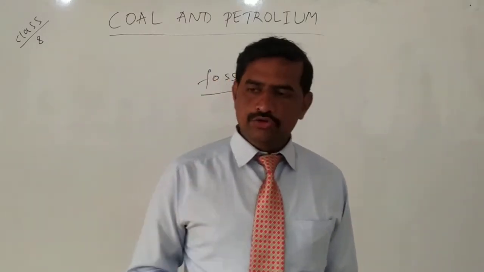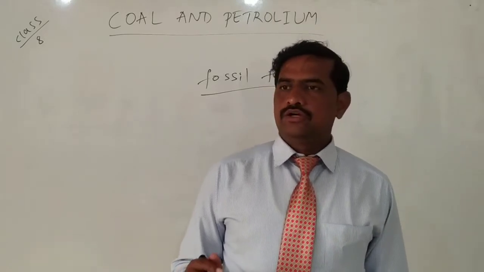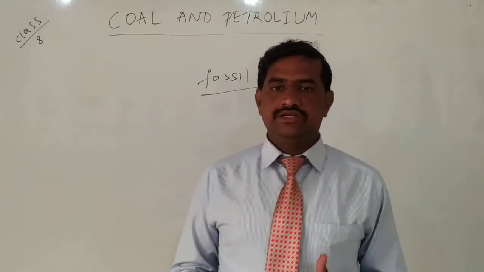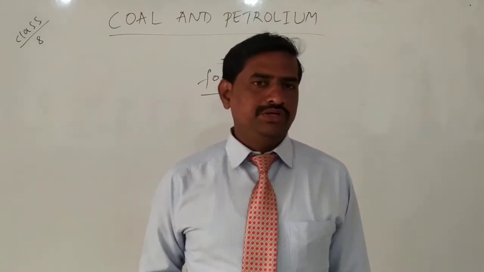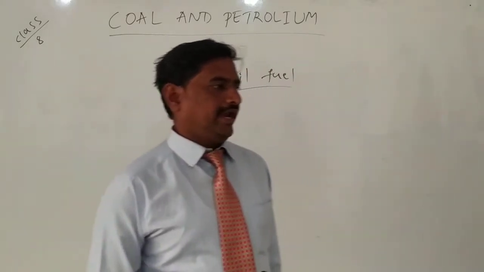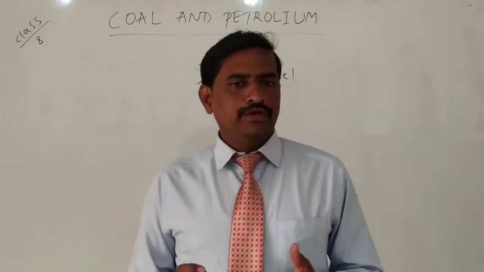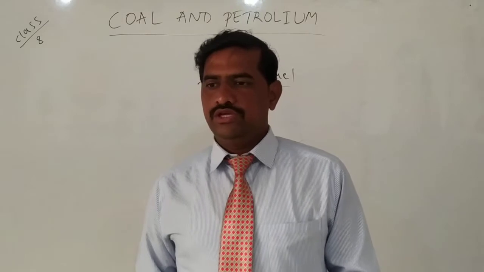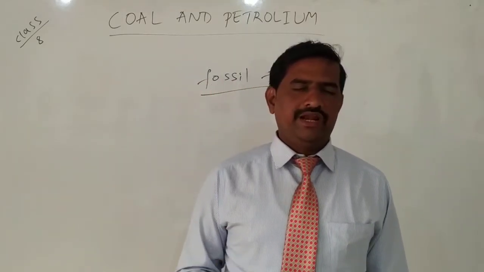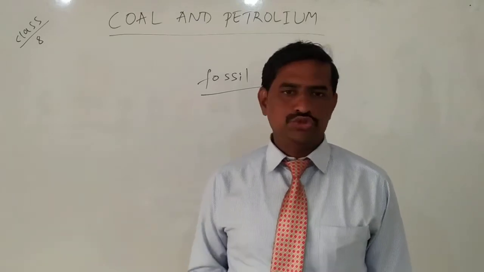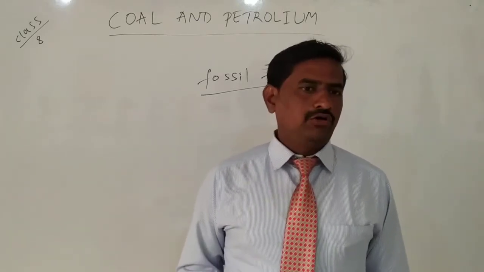If we continuously use them, they will get finished one day, and to regain them we need millions of years. So that's why we have to use exhaustible natural resources judiciously. We'll study about that: the PCRA, Petroleum Conservation Research Association, advises us how to use petrol and diesel.